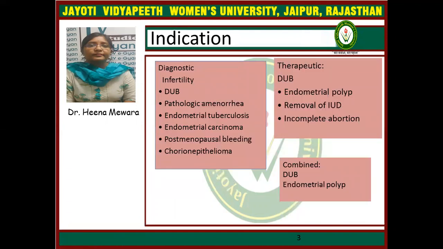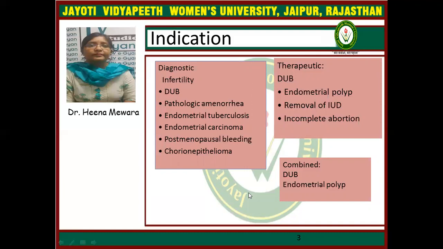So there are three main purposes of dilatation and curettage of the cervix: diagnostic purpose, therapeutic purpose, and combined purpose. In the case of infertility, dysfunctional uterine bleeding, pathological amenorrhea, endometrial tuberculosis, endometrial carcinoma, postmenopausal bleeding, and chorion epithelioma, dilatation and curettage is done as a diagnostic procedure.